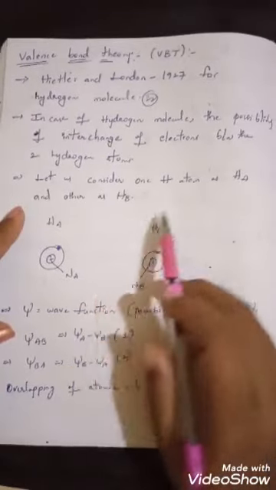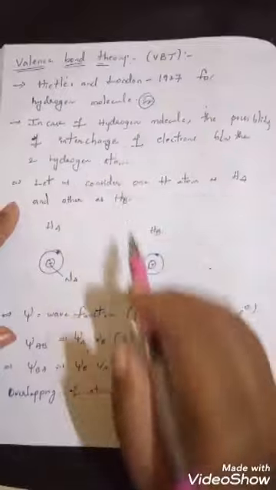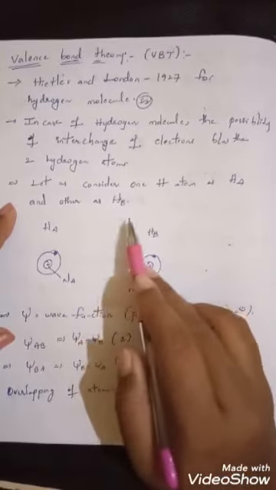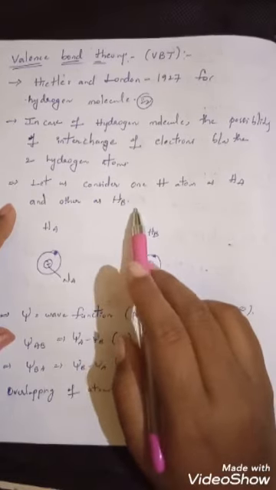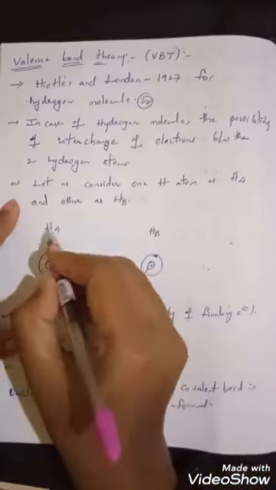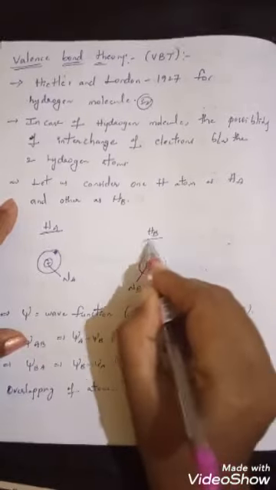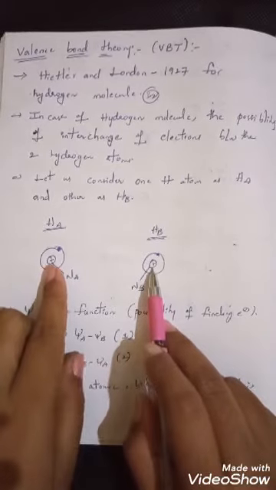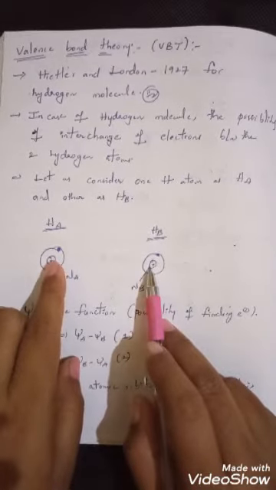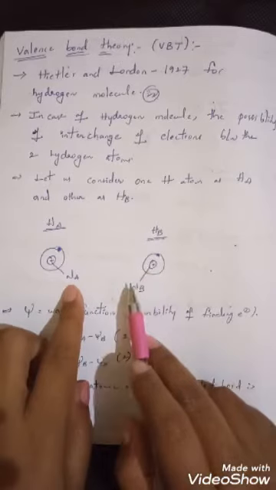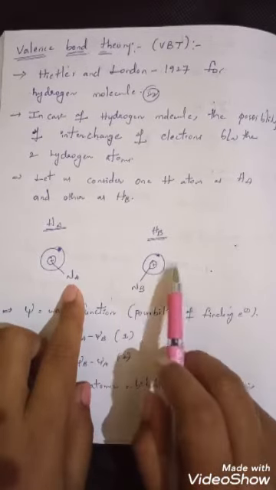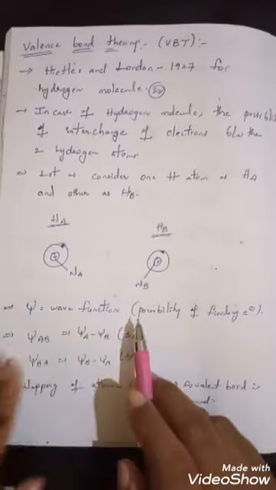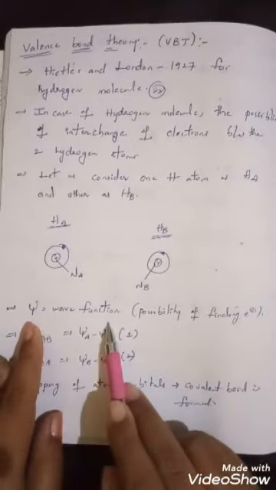Let us consider two hydrogen atoms. One hydrogen atom is Ha and the other hydrogen atom is Hb. These hydrogen atoms contain nuclei, so the nuclei of both the hydrogen atoms are taken as Na and Nb. Understand? Now psi is the wave function.